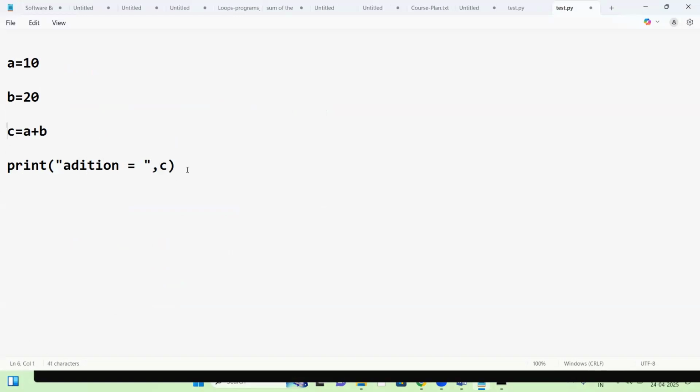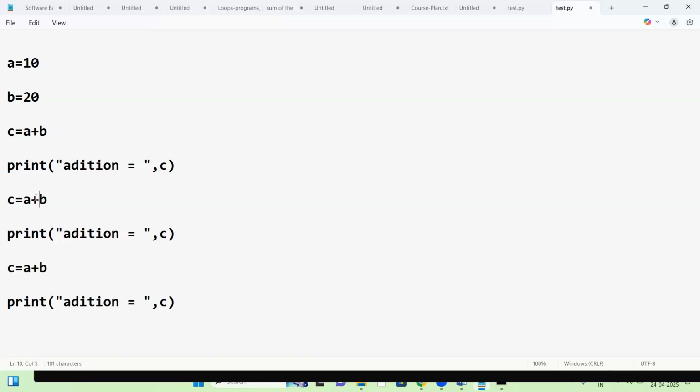So adding two numbers. Next, subtracting two numbers, multiplication of two numbers. C equal to A minus B, subtraction. Next, C equal to A into B. Addition, subtraction, then multiplication.